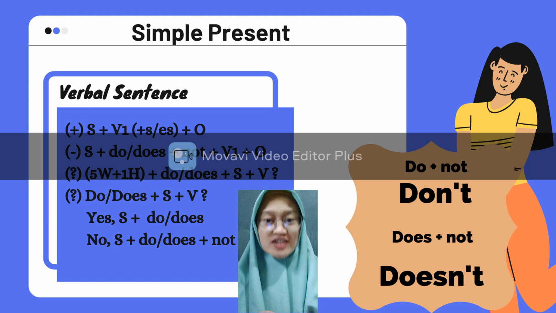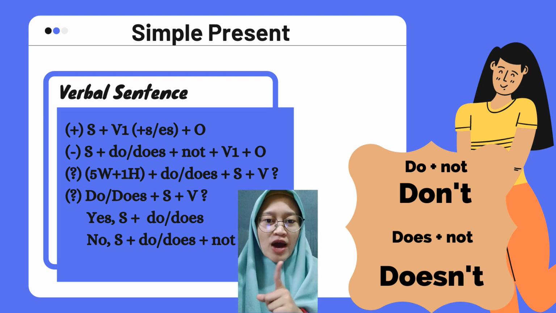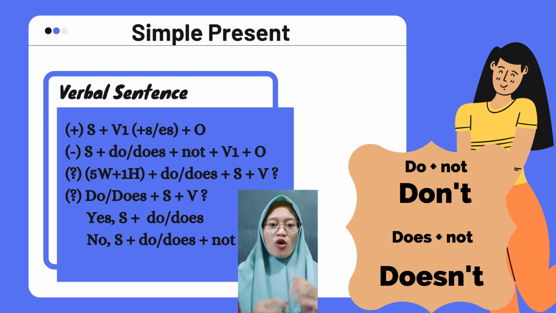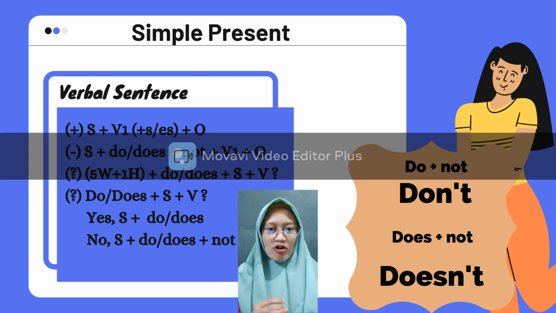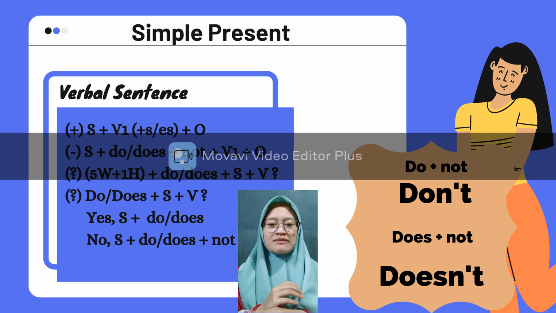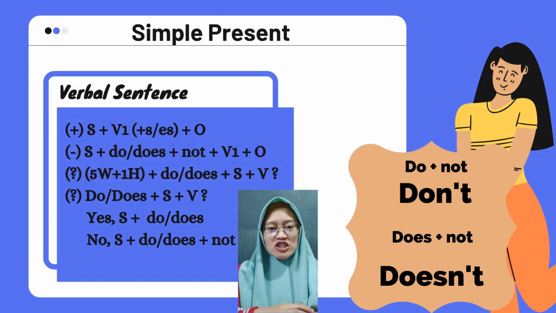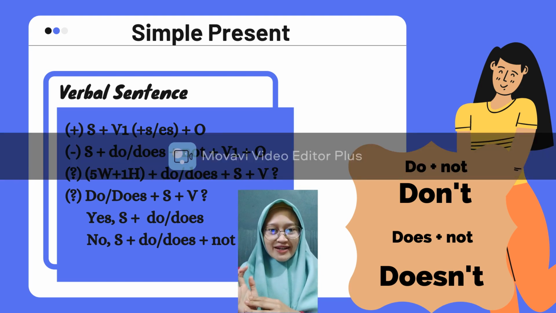And for the interrogative, the first one is 5W1H plus do or does plus subject plus verb 1, or you can omit the verb 1. It is based on the condition, what do you want to ask? And then the second interrogative sentence is the yes or no question with the form do or does plus subject plus verb 1, like that.